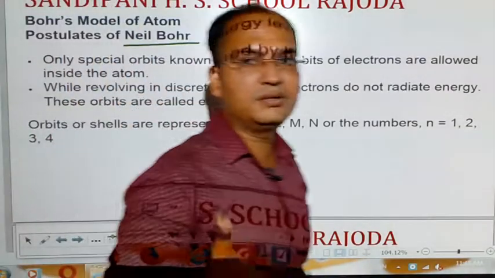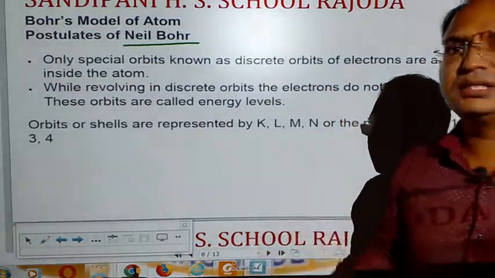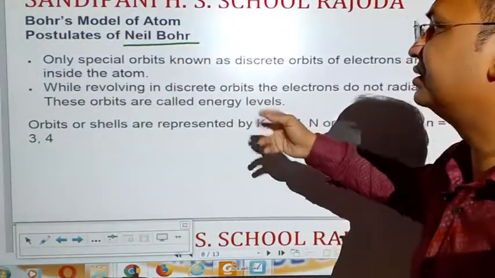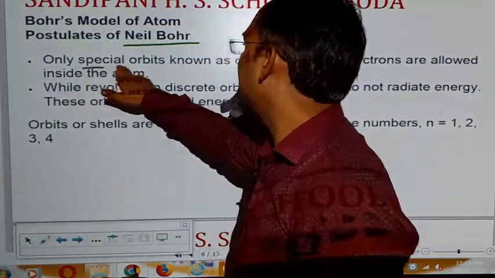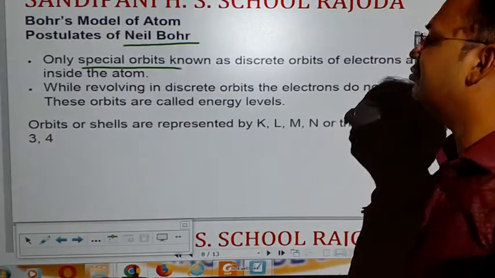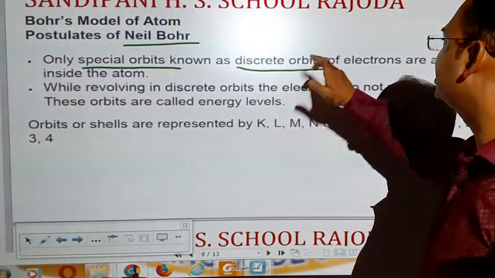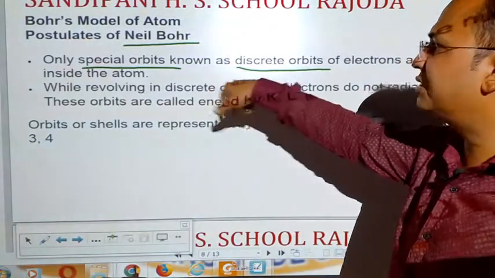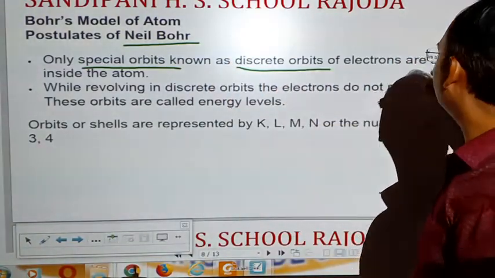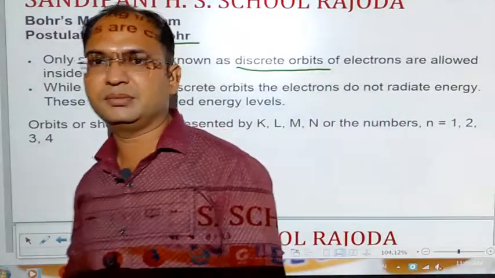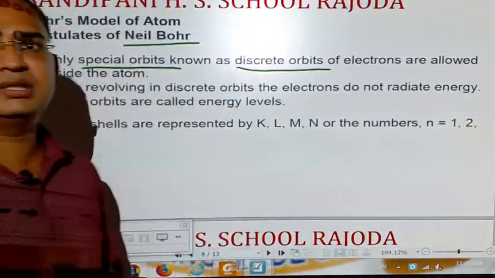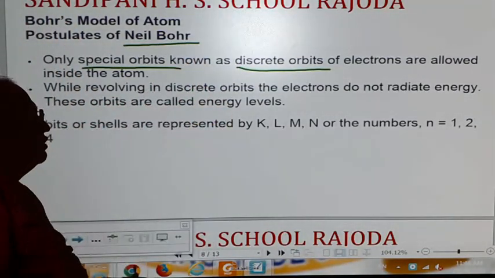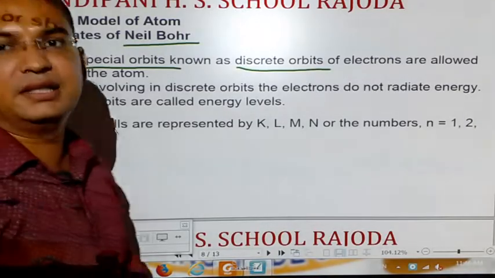What he concluded, what he changed in the points of Rutherford, is that, first of all, only special orbits known as discrete orbits, that means the orbits are not continuous, we will see its diagram. Special orbits known as discrete orbits of electrons are allowed inside the atom. Second, while revolving in discrete orbits, the electron does not radiate energy.